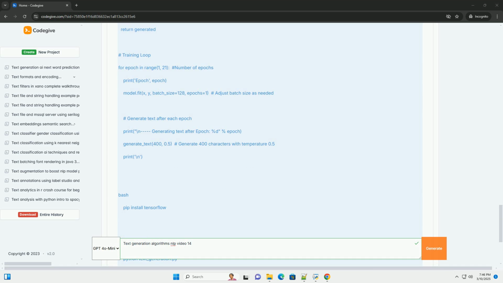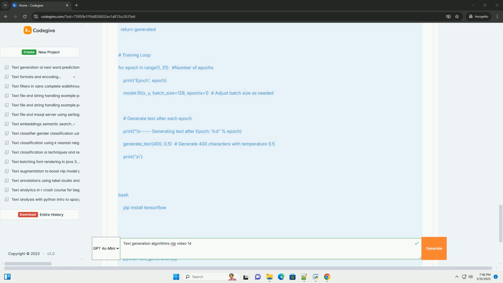4. Decoding strategies, sampling methods. Once you have a language model, you need a strategy for generating text from it. These strategies determine how the model selects the next word at each step. Greedy decoding selects the word with the highest probability at each step. Simple, but often leads to repetitive and uninteresting text. Random sampling samples the next word from the probability distribution predicted by the model. This introduces more randomness and can lead to more diverse text, but it can also result in nonsensical or grammatically incorrect text.